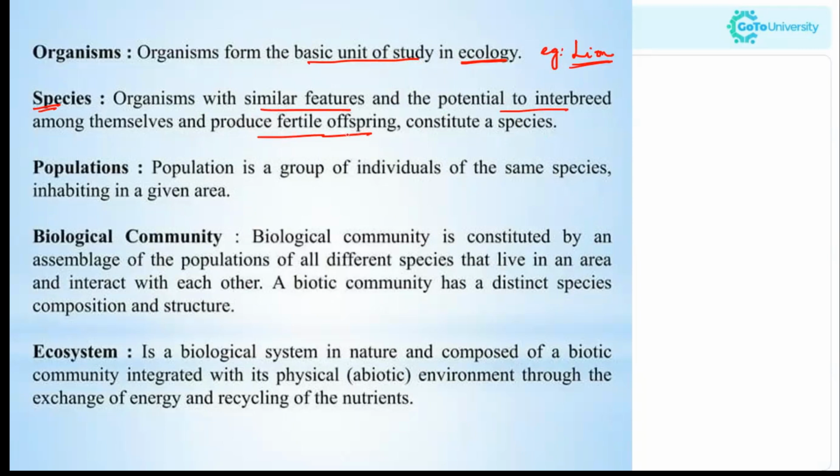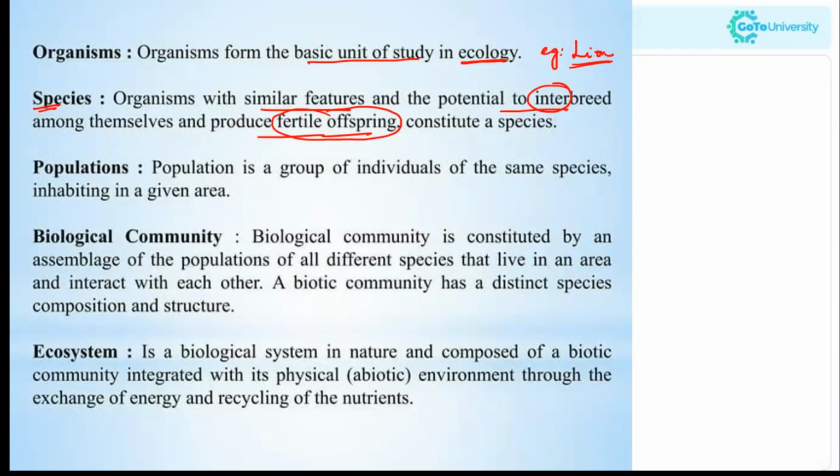Species have similar characteristic features or phenotypes. They have the potential to interbreed, and they produce fertile offspring, in the sense that they produce a young one which can even continue the generation. That means they can produce another young one as well. So that is a species.